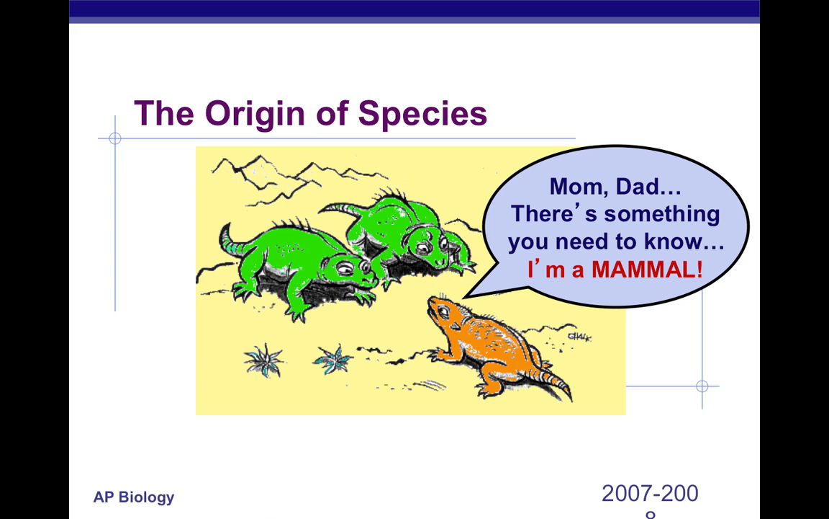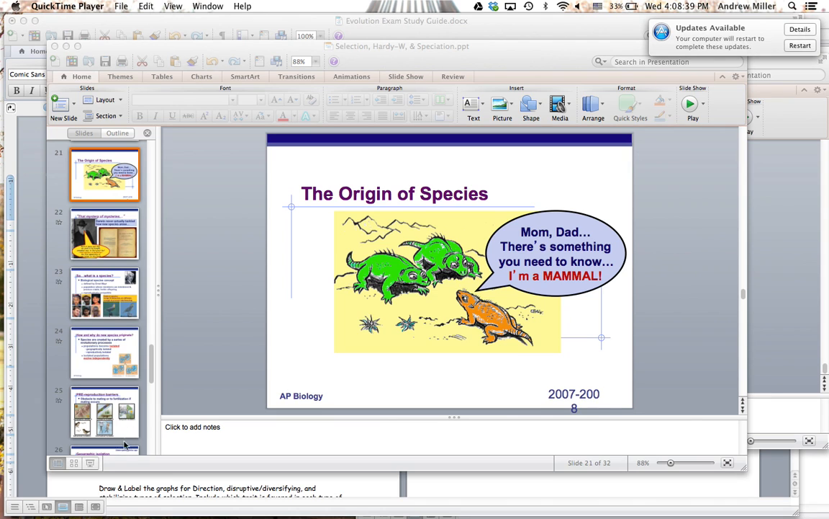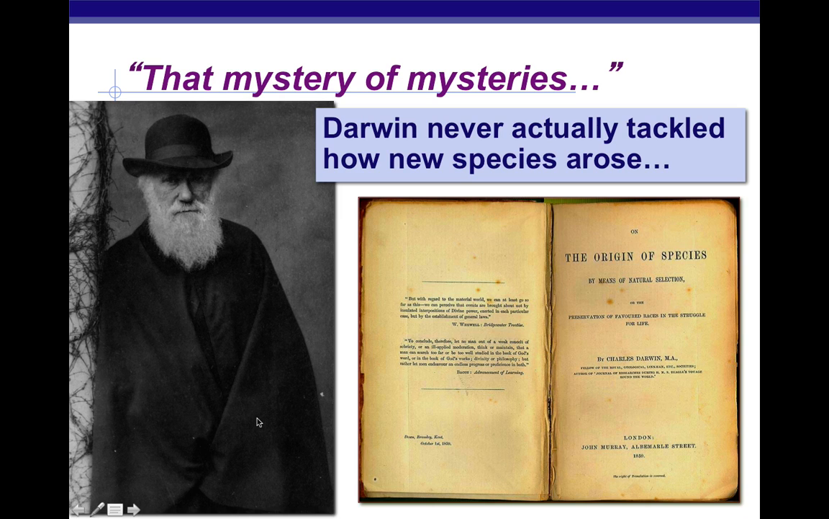In this lecture we're going to talk about how species originate, in a term called speciation. So how do new species form? When we look back at Darwin, this is the question that Darwin never really answered in his work: how do new species arise? He couldn't necessarily figure it out.